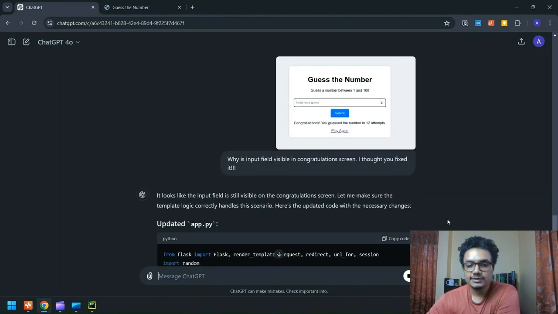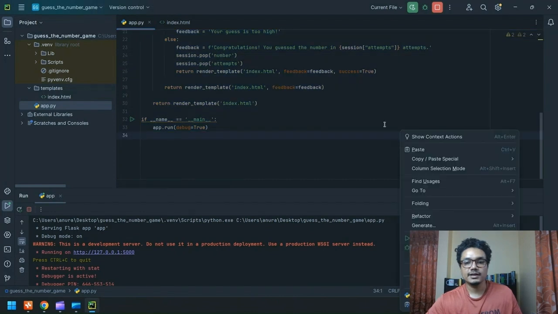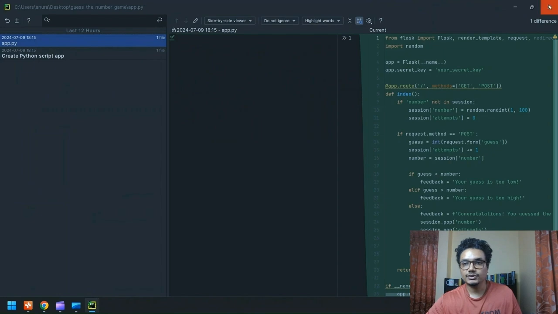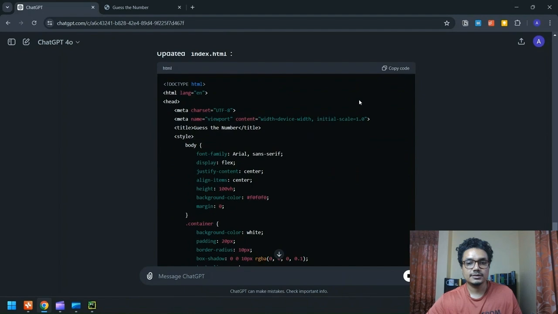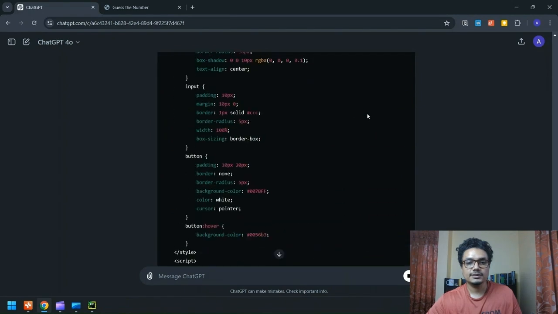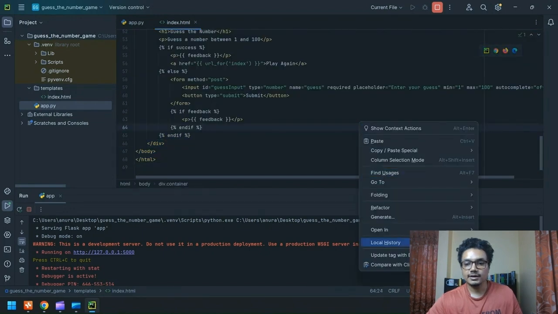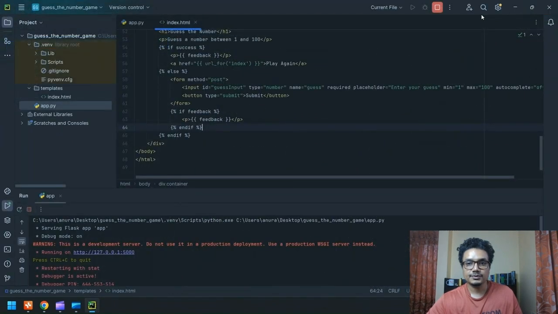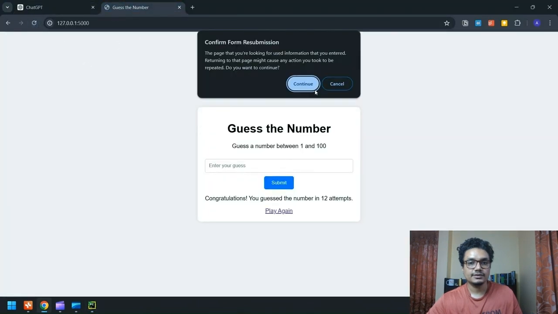So again, ChatGPT has generated 2 files for us. Let's copy paste them again. Then changes in the 2 code files. Again, there are no changes in the first one. Index.html, still generating index.html. Generated. Place it. Let's have a look at the changes. So on success, it has made a few changes for sure. Okay. So let's go ahead and refresh the page.